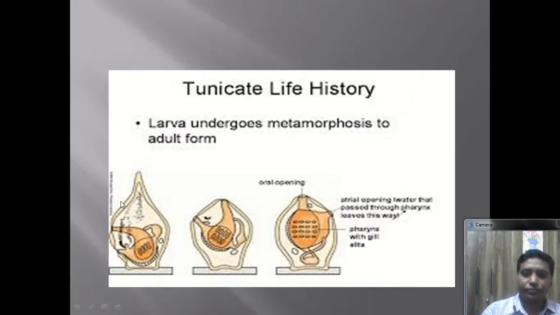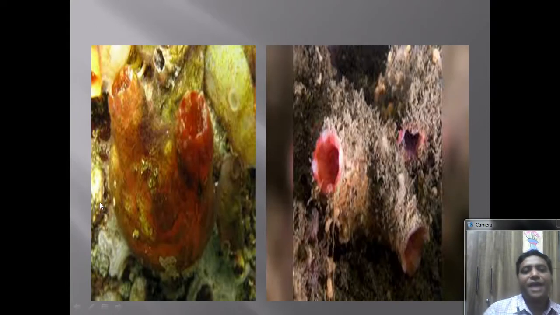Next to this, this is the actual picture of Herdmania, which is seen reddish in color, or sometimes greenish in color toward the background, because of the deposition of algal material. And in this tunicate structure, a particular shape is not mentioned; it is irregular in shape, so it looks like a potato. It is called the sea potato. Commonly this ascidian is called the sea potato, or it is called the sea squirt.